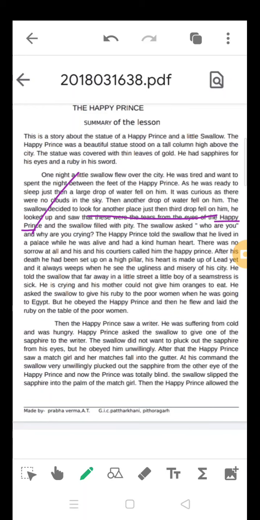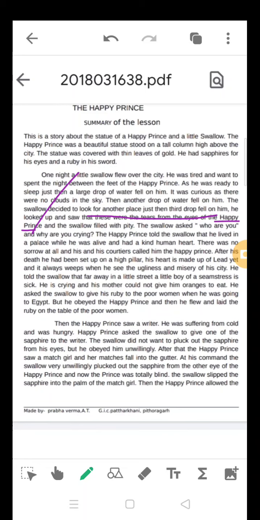This is the conversation between the prince and the swallow. The bird asked, why are you crying? The statue answered, when I was alive, I was a prince in the palace. I had a lot of comforts. I did not know what sorrow in life is, but now I feel very sorrowful.